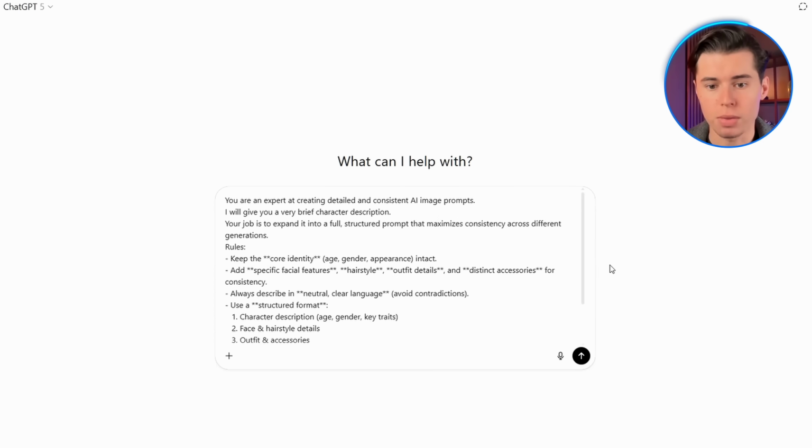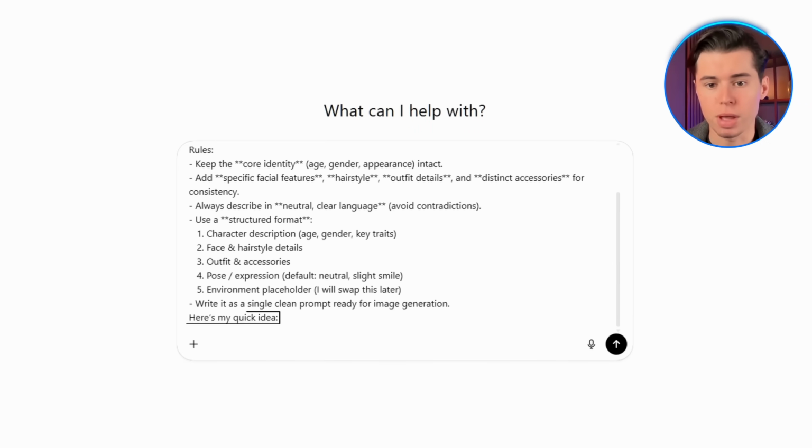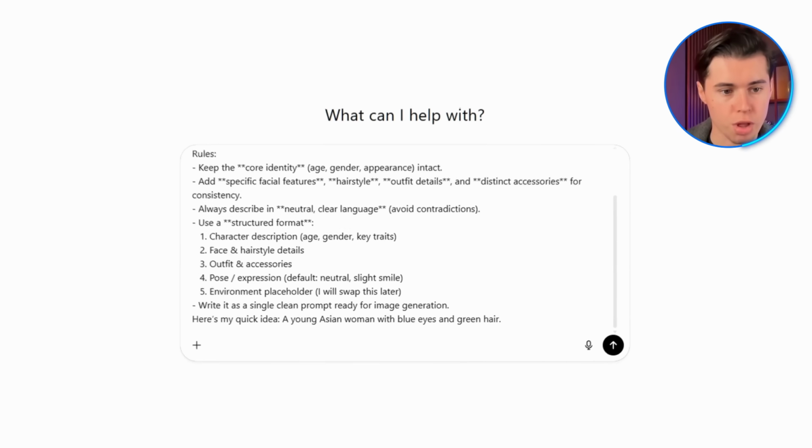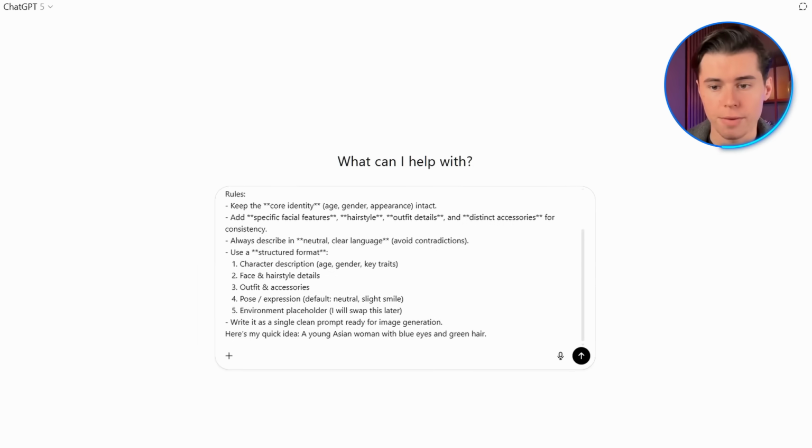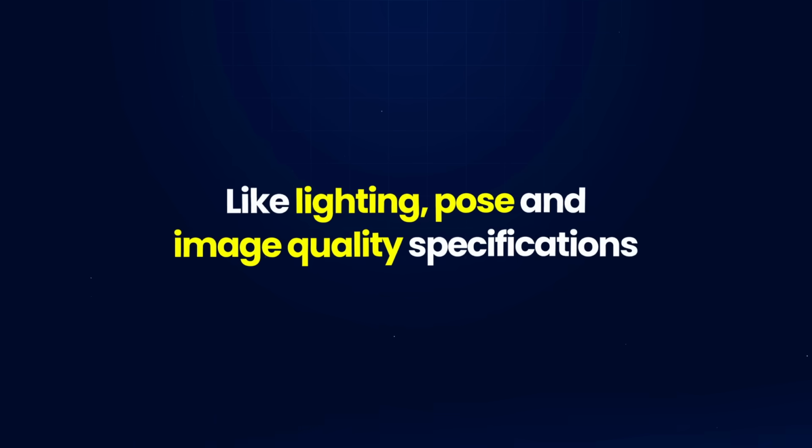What I do is paste that template in, and then at the bottom, there's a section where you can just quickly write out your idea for your character. And this doesn't need to be super detailed or super specific, because the template will make sure that everything comes out structured the right way. For example, I write a young Asian woman with blue eyes and green hair. That's literally all I need to write. The template does the heavy lifting by adding in the technical details like lighting, pose, and image quality specifications.